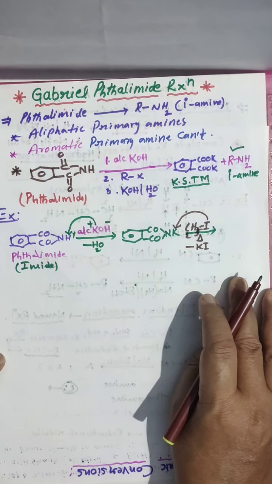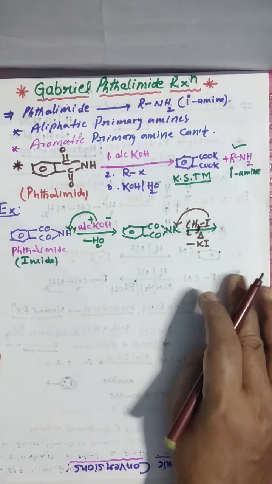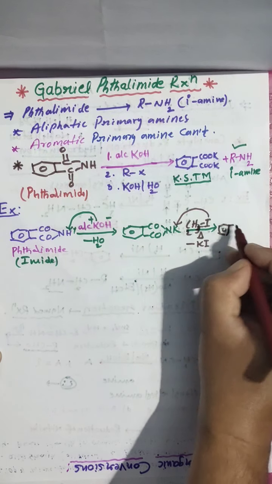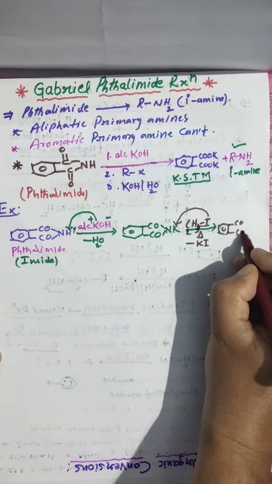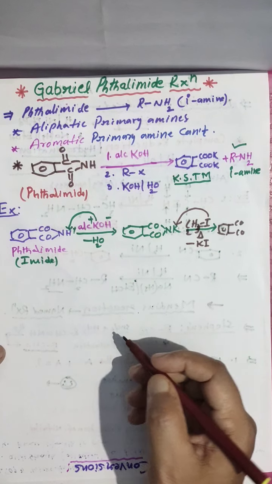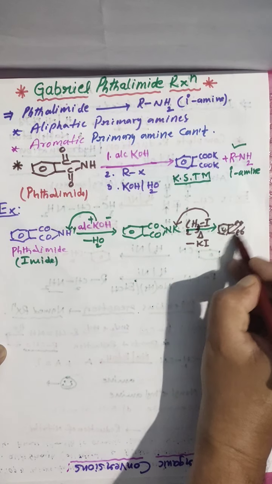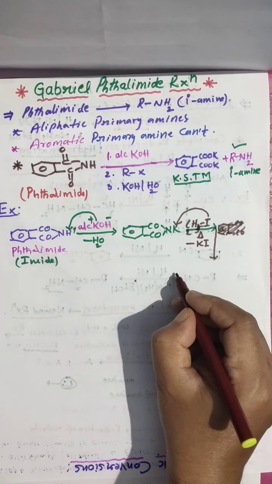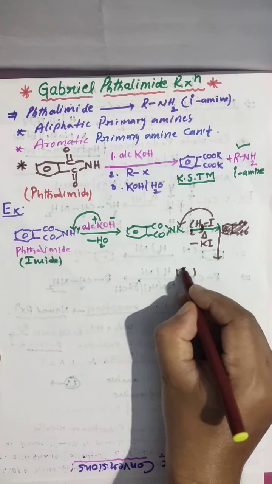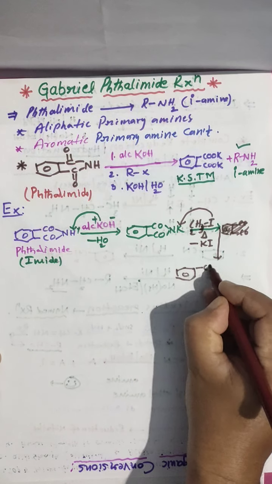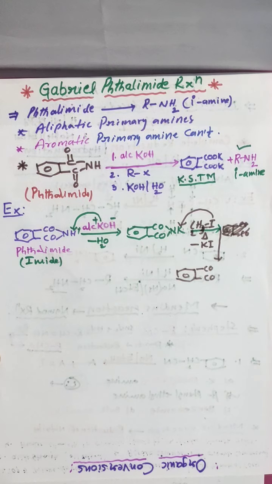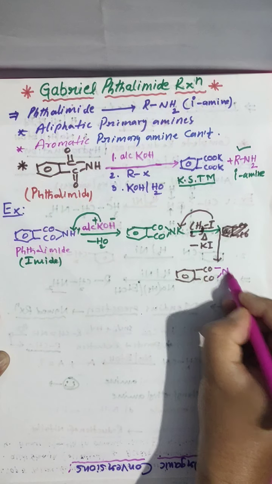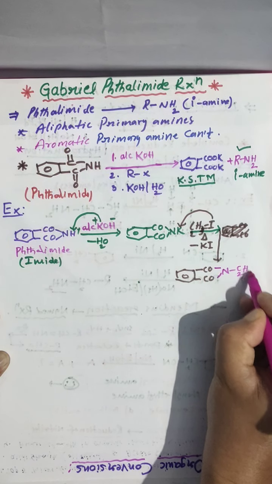The respective product is benzene in the presence of CO, and here you have CO. Down here I am writing the benzene with the CO group, and then here you have N, which is bonded with C2H5.